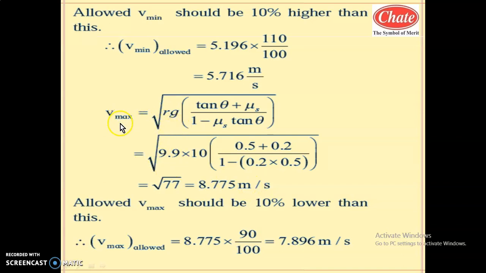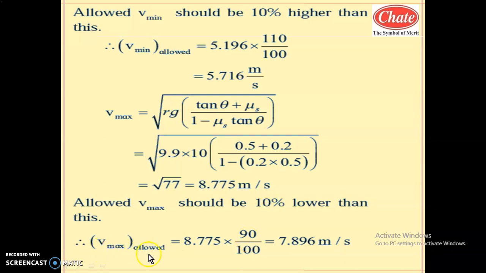So what is the allowable speed by keeping the 10% margin? This speed should not be more than that, otherwise it will be unsafe or an accident may take place. So the allowable speed, keeping the 10% margin, must be less than 10% of this. So allowed Vmax should be 10% lower than this. 10% lower means 90 by 100: if the initial value is 100, the new value will be 90.